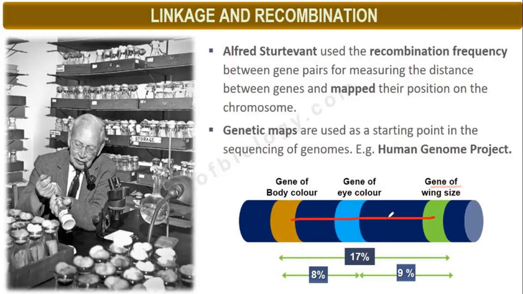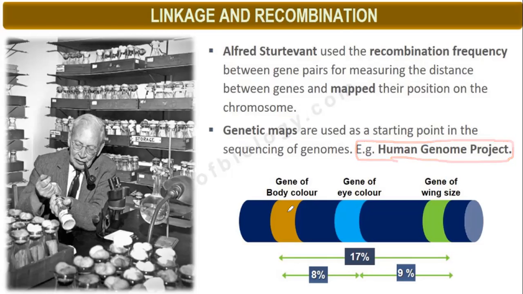We use the recombination frequency between the gene pair to measure the distance between genes and map their position on the chromosome. On the basis of this, genetic maps were prepared. Genetic maps are used as a starting point in the sequencing of the genome, that is, the Human Genome Project. We will study this project in detail in the biotechnology chapter.